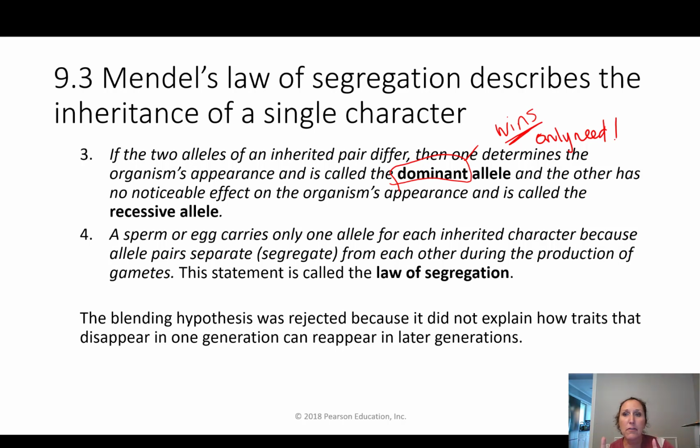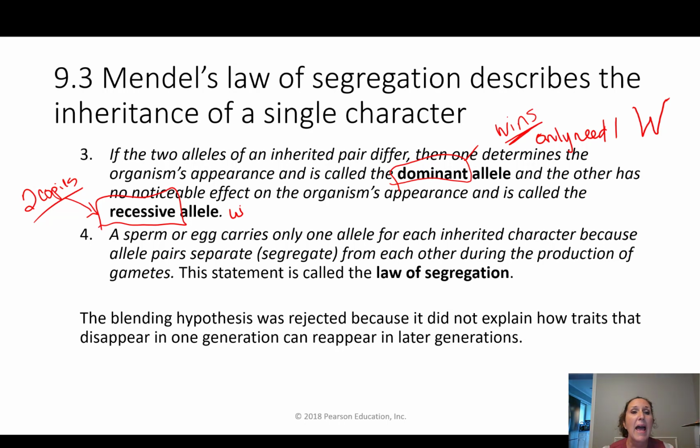But if you have 2 different ones, one is dominant, the other one is recessive. In order for the recessive allele to show, you have to have 2 copies. So in order for the recessive allele to win, you cannot have any dominant alleles present. Now, we usually indicate alleles with letters. If we were going to do widow's peak, I would use a big W for dominant and a little w for recessive. Usually recessive is the lowercase letter and the dominant is an uppercase letter.